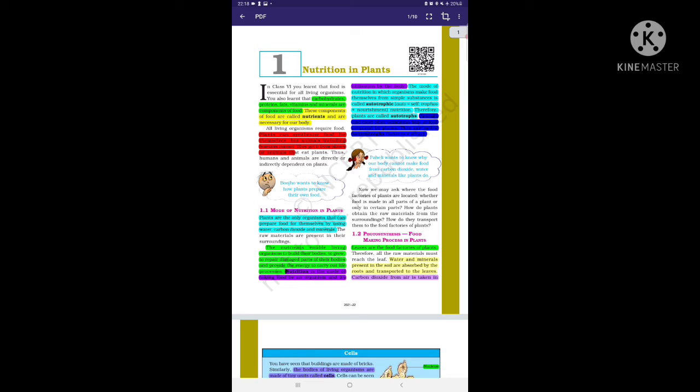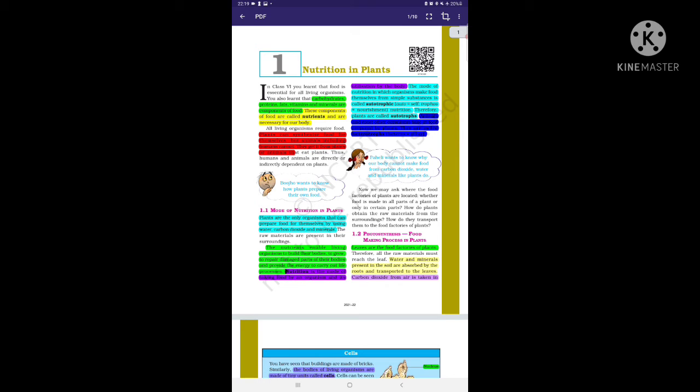No. In the second paragraph you can see that leaves are the food factories of the plants, meaning leaves are the parts where food is made. In the second line it is written that water and minerals present in the soil are absorbed by the roots and transported to the leaves. Carbon dioxide from air is taken in.